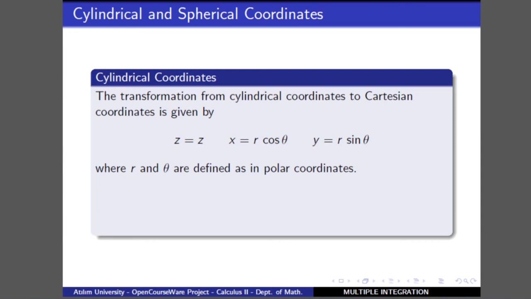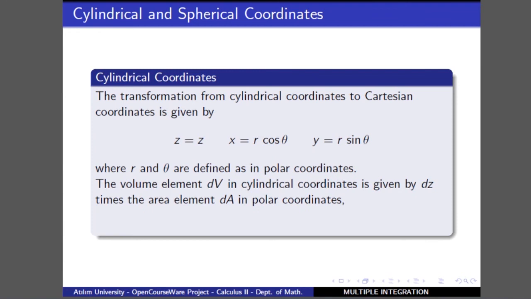Z doesn't change, but it should be written in terms of r and theta. In this case, the important thing is the area element dA and dV, where dV is represented as dA times dz.